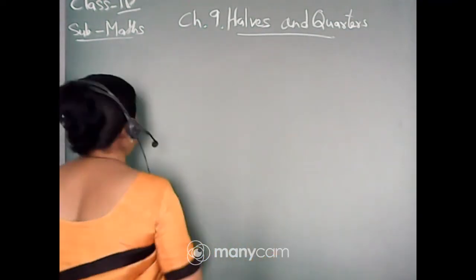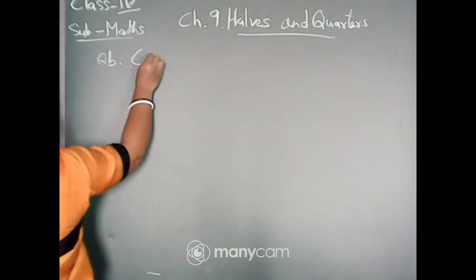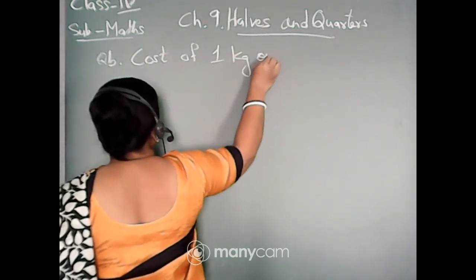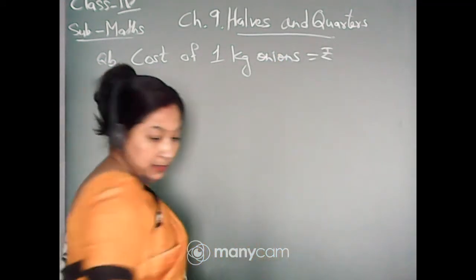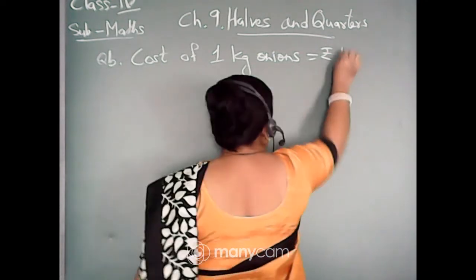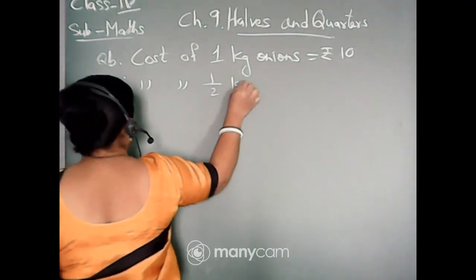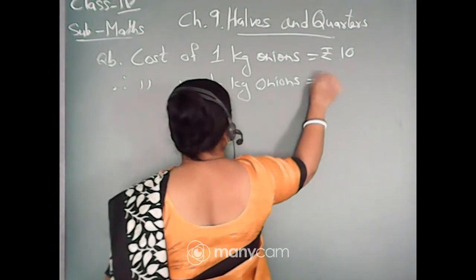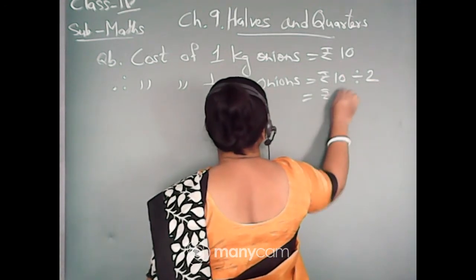This is question number B. So you will find cost of 1 kg onions is equals to rupees 10. Therefore, cost of half kg onions is equals to rupees 10 divided by 2, that is rupees 5.